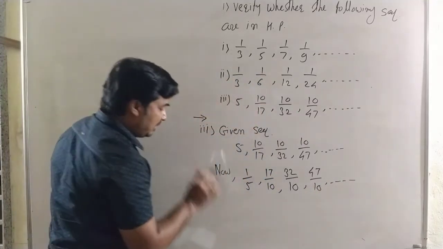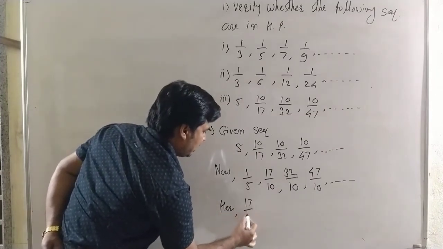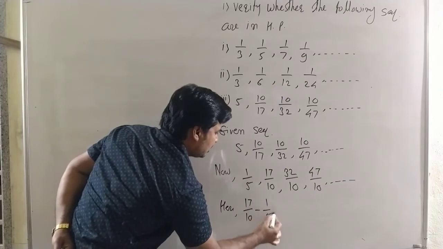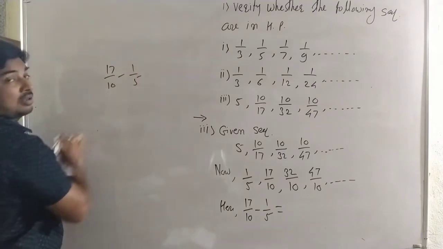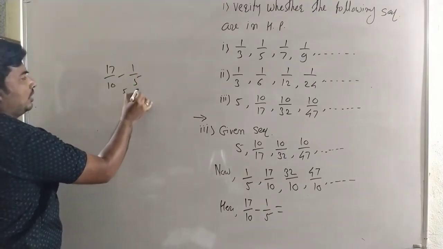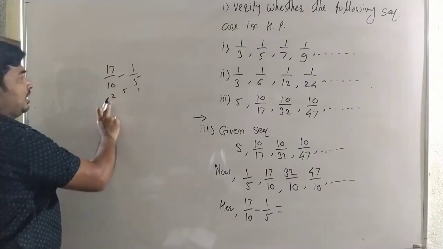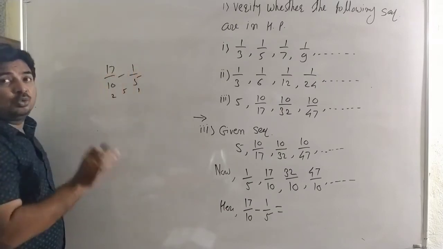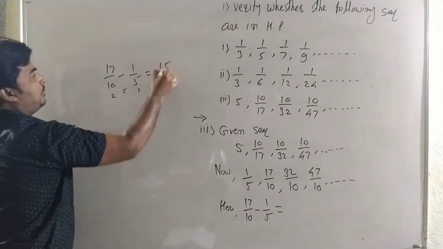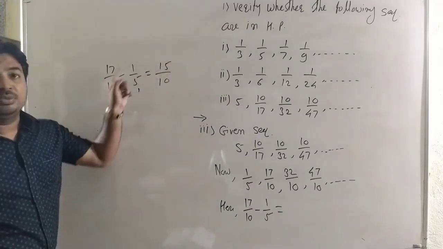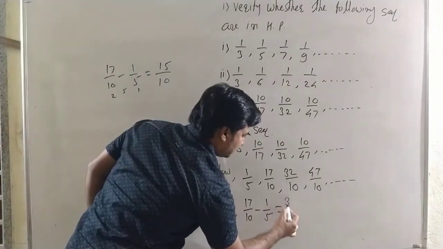Now first we check the common difference. Here it is 17 by 10 minus 1 by 5. See carefully the difference. Here there is a common 5. Here 1 remaining, and here 2. That is 1 into 17, it is 17, and 2 into 1, it is 2. That means 17 minus 2, it is 15 upon the common factor and remaining factor. That means subtraction, it is 15 upon 10, and 15 upon 10 means 3 by 2. Therefore the subtraction is 3 by 2.